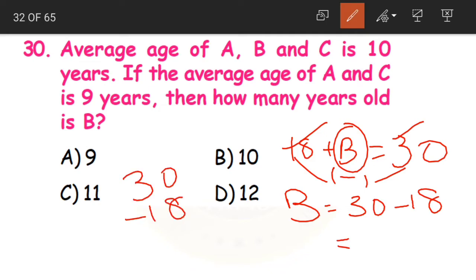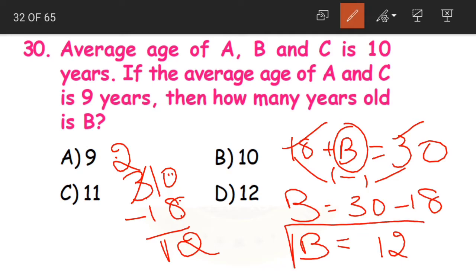30 minus 18. 0 minus 8 is not possible. We will borrow, 10 minus 8 is 2, and 2 minus 1 is 1. What is the answer? B is equal to 12. The age of B is equal to how much children? The age of B is 12 years old. Okay?